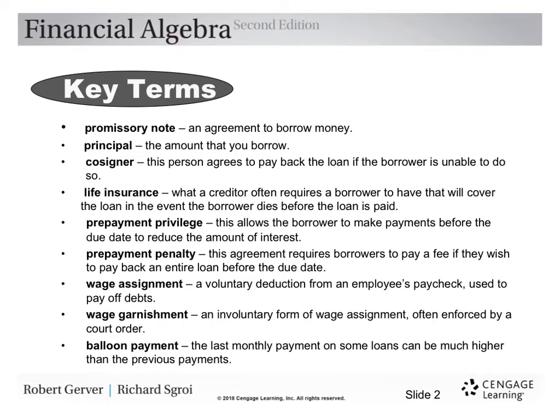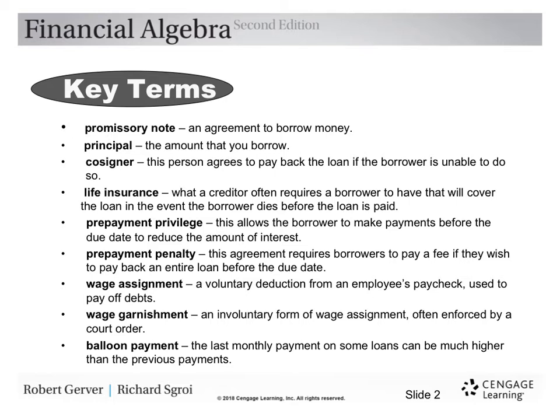So some creditors require you to carry life insurance because they want protection in case you die before the loan is paid off. Prepayment privilege. This is something that is on most loans that I've come across. This allows the borrower to make payments before the due date to reduce the amount of interest. Say it's a 2-year loan, you may want to pay it off in a year, and that will save you interest. This is also true with mortgages.